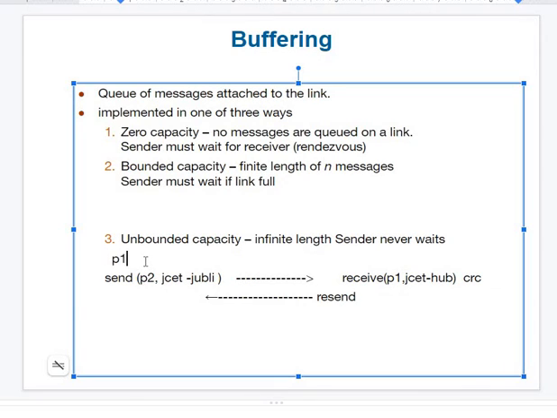Here is the process 1 environment and here is the process 2 environment. Process 1 has to resend the data because it has been requested. So what is the data it should send? Resend, so the data is JCET Hubli. It will take this data, copy it and send it to the other process, that is process 2. Now the question: where is the concept of buffering here?